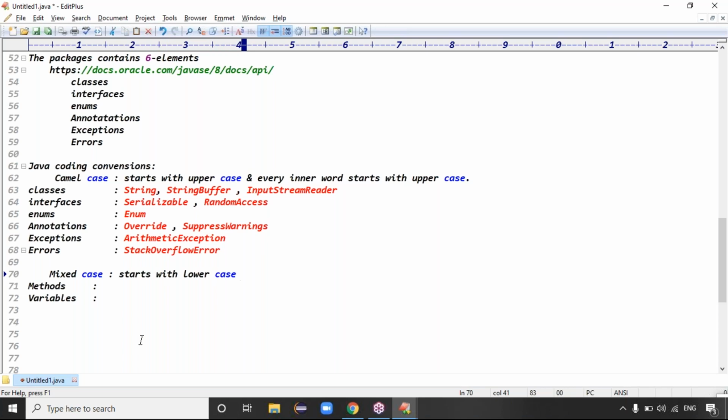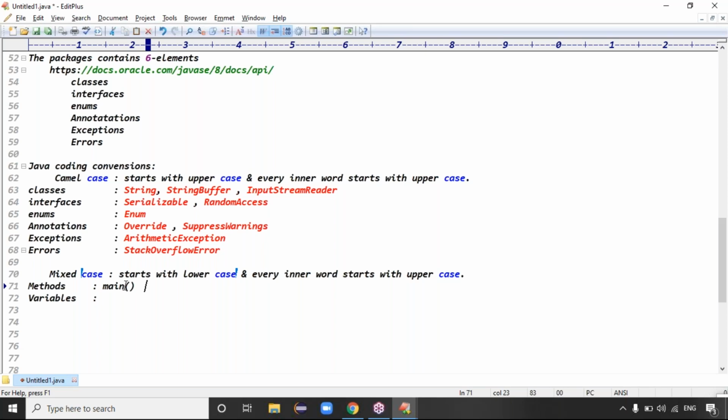Method names and variable names start with lowercase, and every inner word starts with uppercase. Every inner word starts with what? Uppercase, right? Is that clear? So mixed case means it starts with lowercase, and every inner word starts with uppercase. If we take main, main is a method, it starts with lowercase. Only one word is there, right?